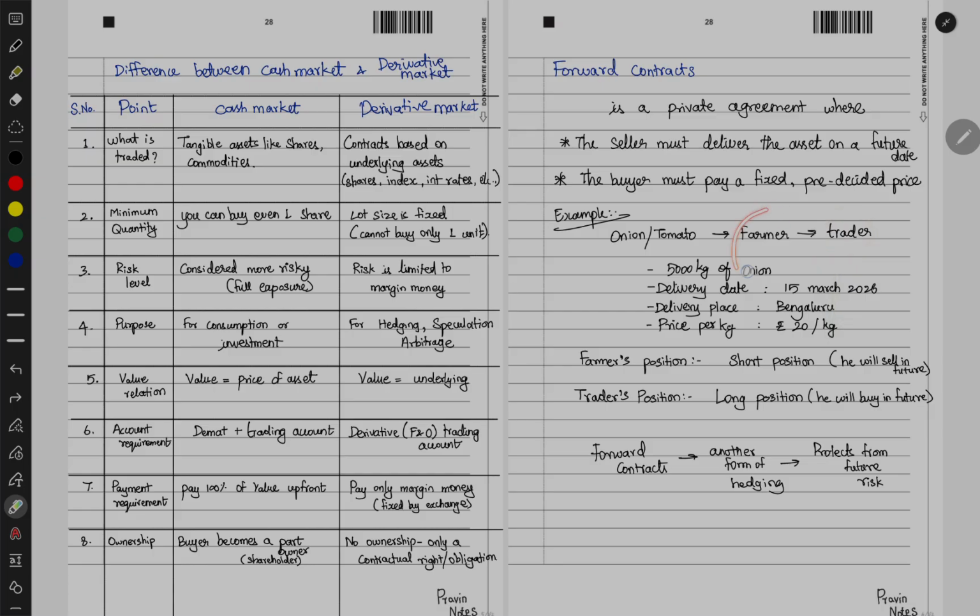So in this case, the farmer is losing something, like double the amount he is losing. Hence, the farmer might not honor the contract. Instead of selling 5000 kg of onion to this trader, he will sell to some other trader, or he will sell to the consumer at 40 rupees, and then he will earn. So because of this risk, either of the parties might not honor the contract.